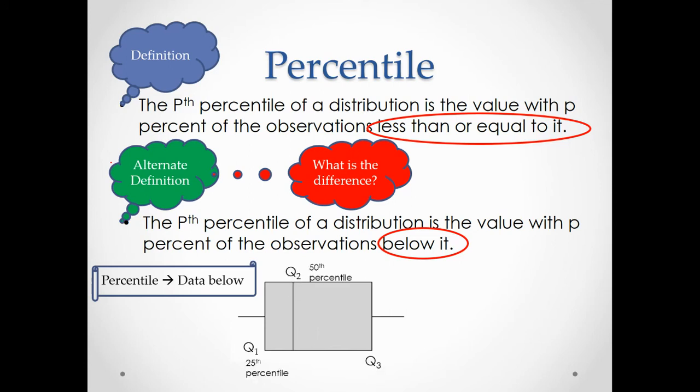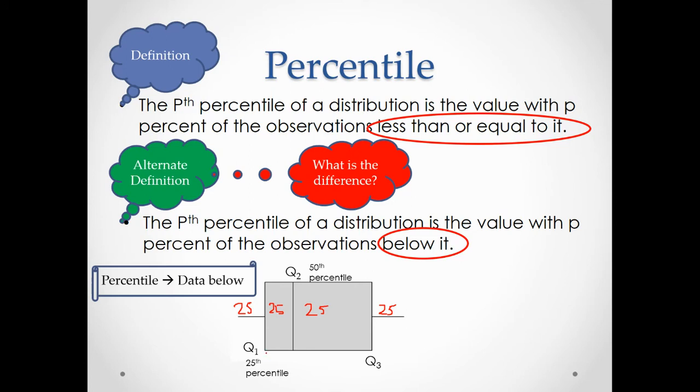So quartile 1 is the 25th percentile. Quartile 2 is the 50th percentile because there's 25% in each part of the box and whiskers. So 100% of the data is represented by the box and whiskers.